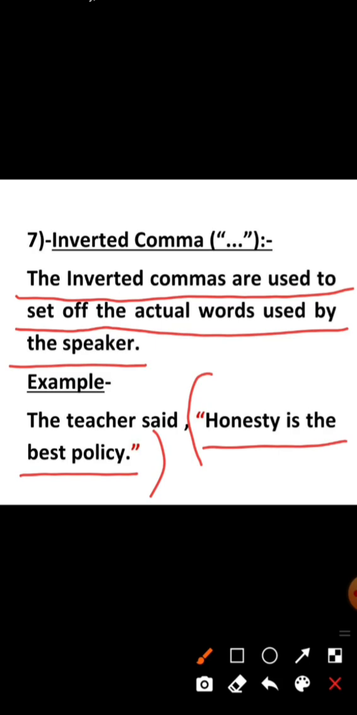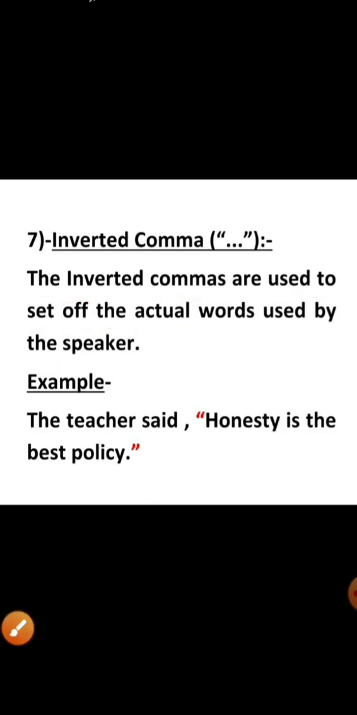Okay, so you should keep in your mind it is used to set up the actual words used by the speaker. Okay students, I hope that you all have understood the use of inverted comma.